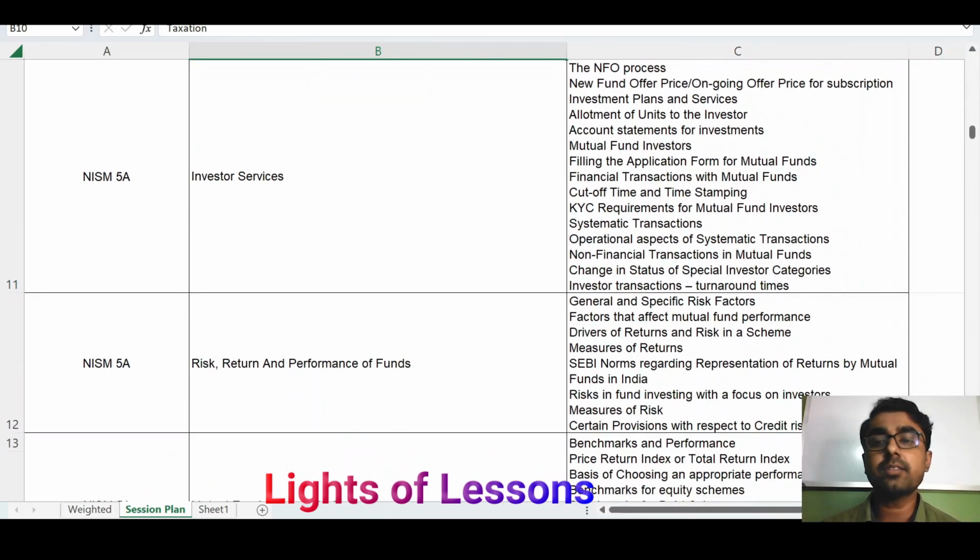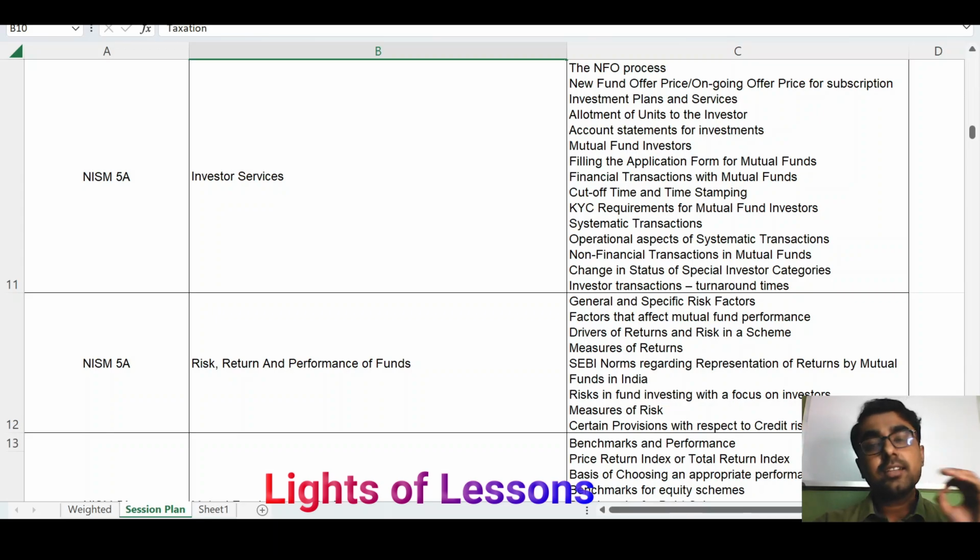Next is the investor service. What are the different services that the investor can get from the mutual fund company or from the mutual fund distributor? The distributor should know about these investor services. Otherwise the distributor could not convey them to the investors, and definitely the investor will not be satisfied with the services.